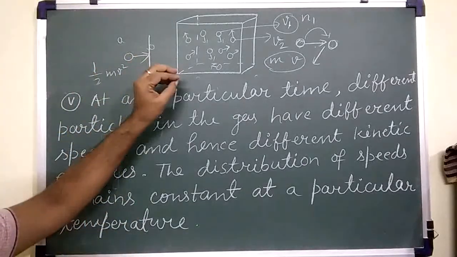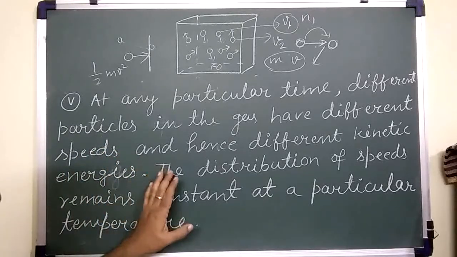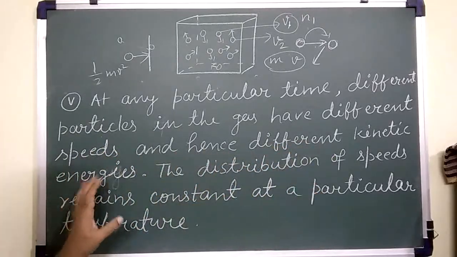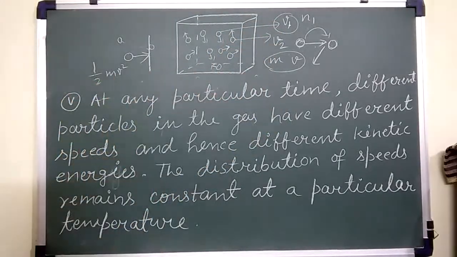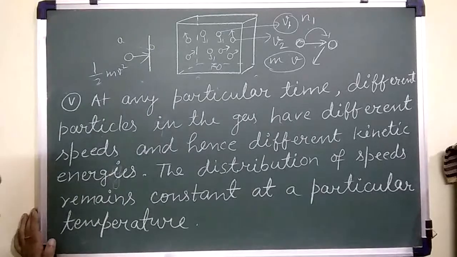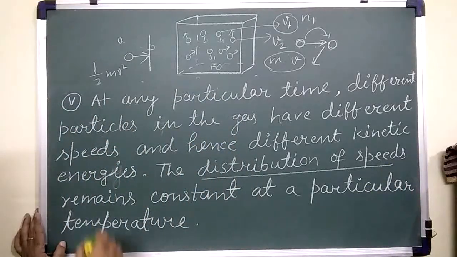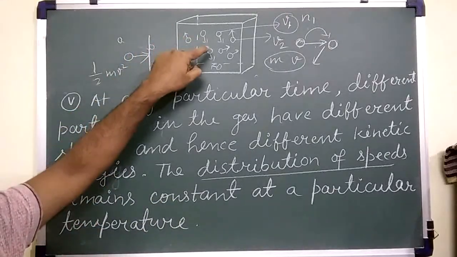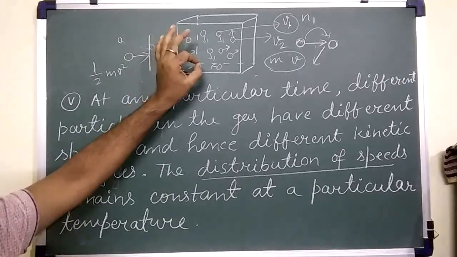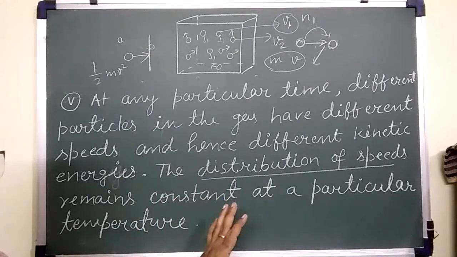So at any particular time, different particles in the gas have different speeds, hence different kinetic energy. When speed is different, kinetic energy by this formula may be different. But the distribution of speed, this is very important, remains constant at a particular temperature. What is the meaning of this? The number of molecules having a certain velocity remains fixed at a particular temperature.